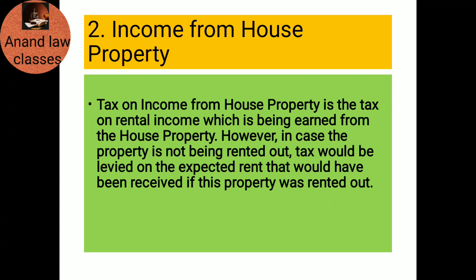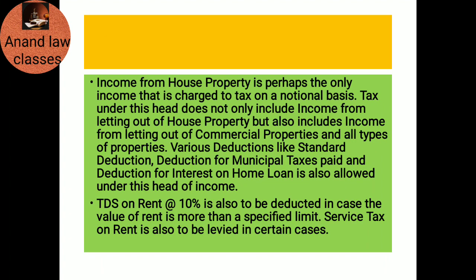Income from house property. Tax on income from house property is the tax on rental income which is being earned from the house property. However, in case the property is not being rented out, tax would be levied on the expected rent that would have been received if the property was rented out. Income from house property is perhaps the only income that is charged to tax on a notional basis. Tax under this head does not only include income from letting out of residential house property but also income from letting out of commercial properties and all types of properties.